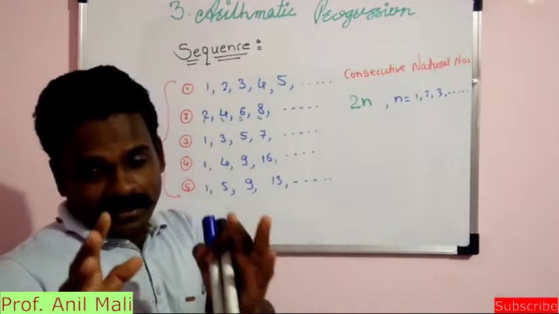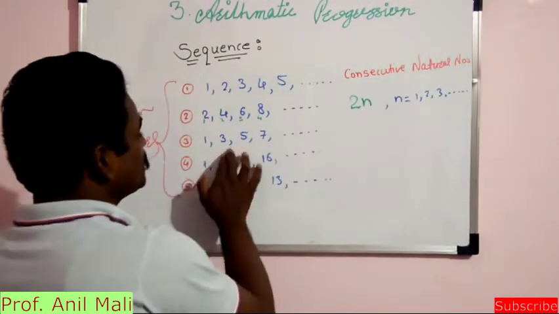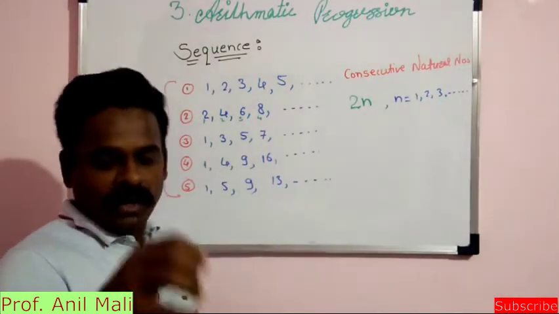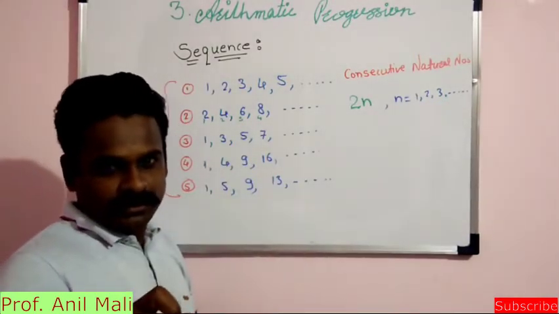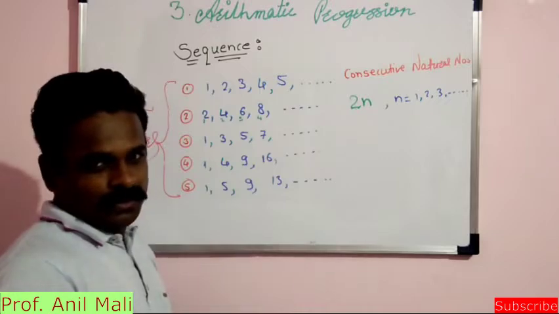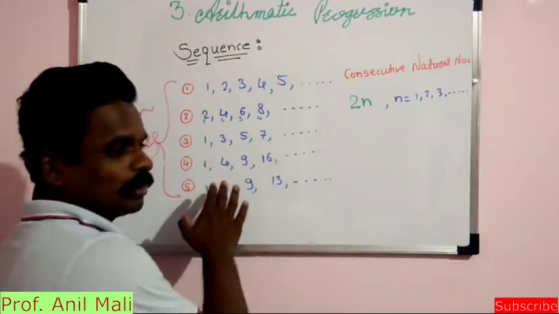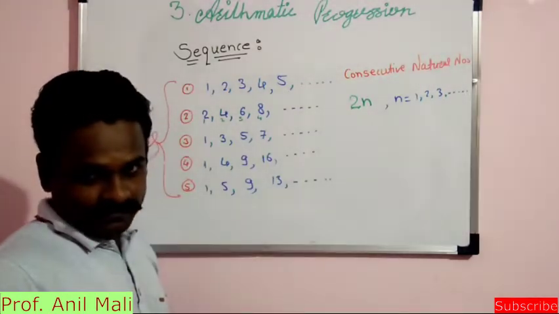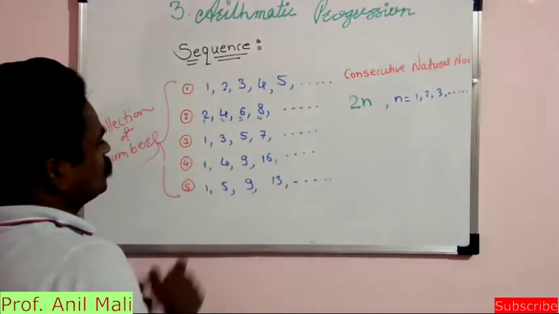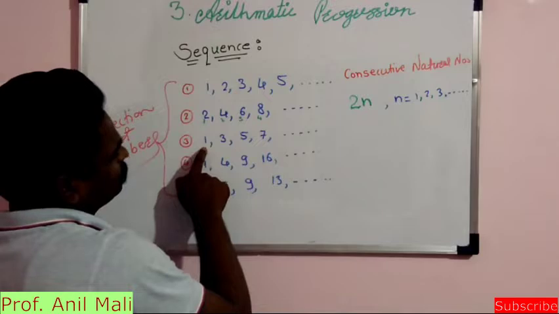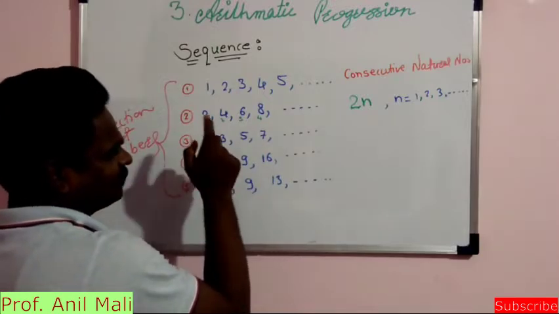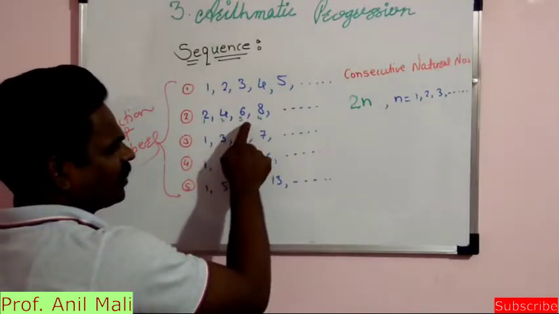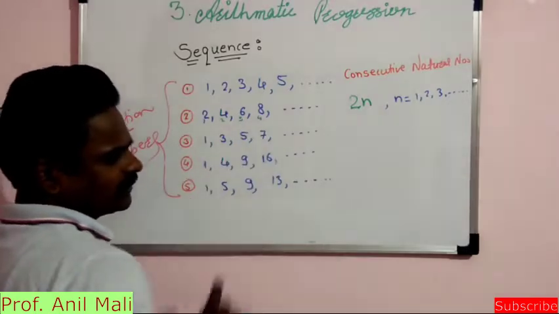If you are able to find out the formula of this term, then just pause the video and prepare it on your own. Okay, I am going to explain it. So if you want to do it, then just pause your video and form the formula. Okay, fine, no problem. So this is my first term 1, second term 3, third term 5, fourth term 7.